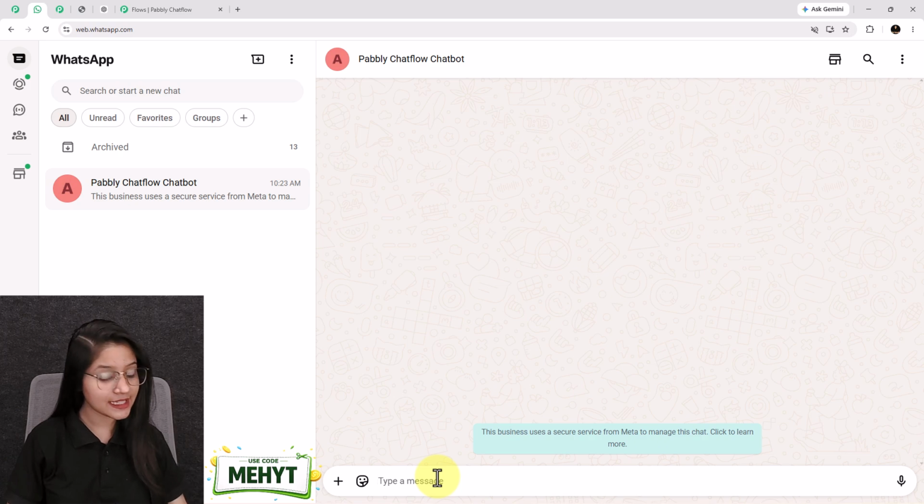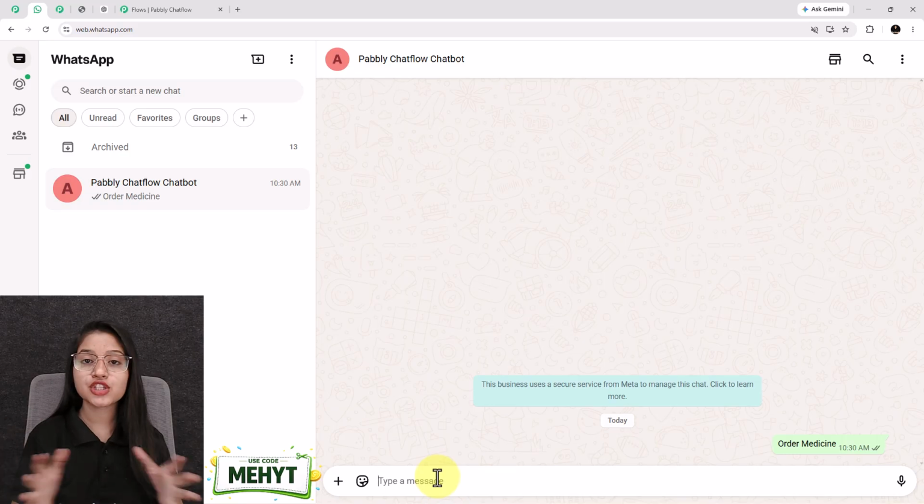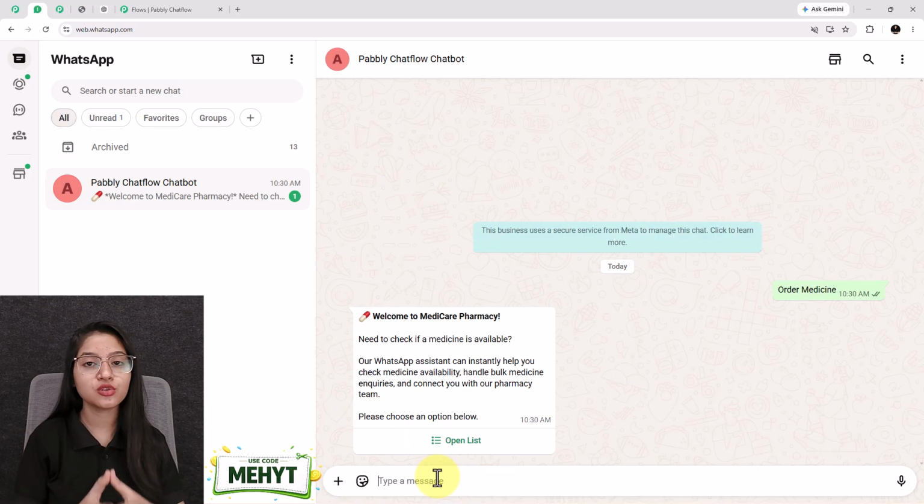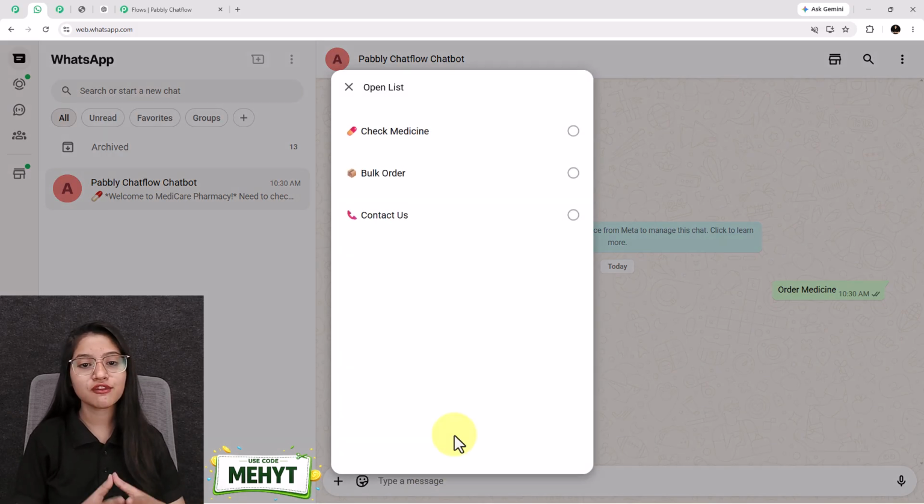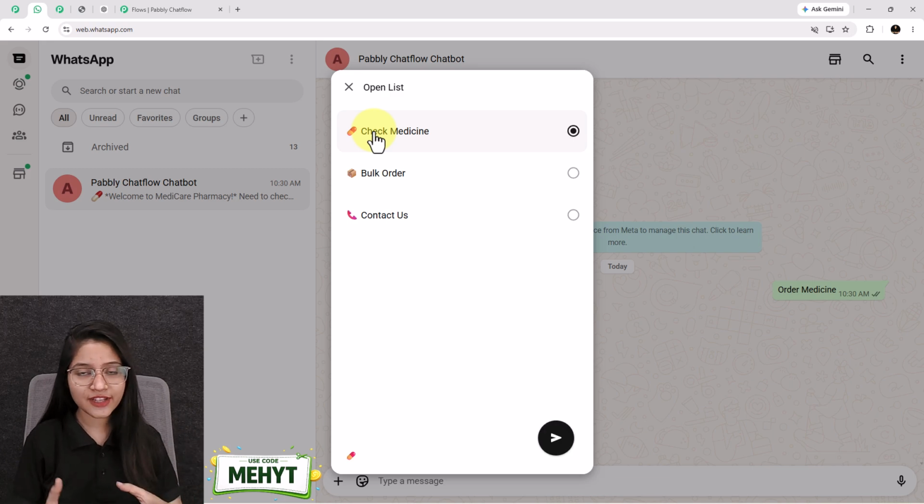See, I am sending a simple message, "order medicine," to this WhatsApp number, which is already connected with my chatbot through Pabbly Chatflow. And see, as soon as I send the message, immediately the chatbot takes over the conversation and replies to me, "Welcome to Medicare Pharmacy. Please choose an option below." Here it provides me with multiple options in the form of a list, such as check medicine, bulk order, and contact us. Now let's say I want to check whether a particular medicine is available or not.